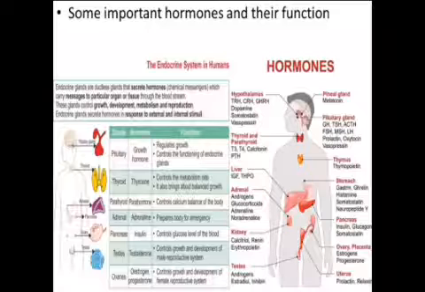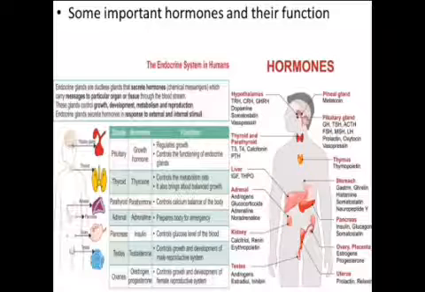Next gland is adrenal gland. Adrenal glands are two in number. They are small, conical in shape and composed of two distinct regions, an outer cortex and inner medulla. The adrenal cortex secretes three types of steroid hormones.